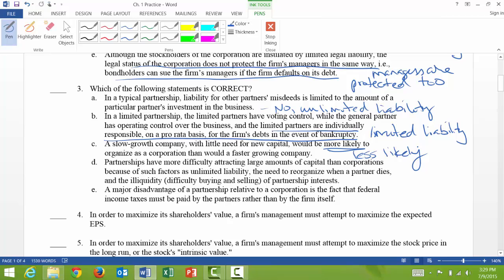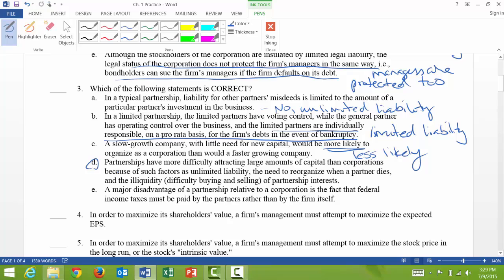And then letter D says partnerships have more difficulty attracting large amounts of capital than corporations, which we know is true, because of such factors as unlimited liability, the need to reorganize when a partner dies, and the illiquidity, difficulty buying and selling of partnership interests. Well, that one actually is a true statement, so the answer is D.